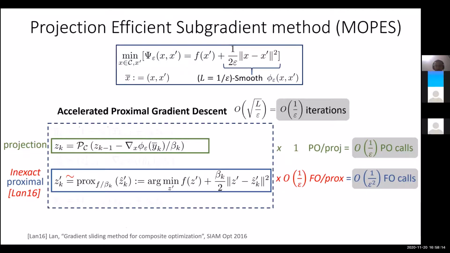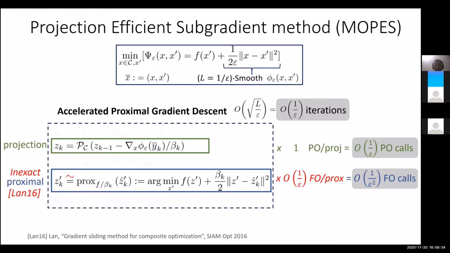So sounds good. So this is our first main result. The main result is an algorithm for non-smooth convex optimization which uses the optimal 1 over epsilon square first order oracle calls, but reduces the number of projection oracle calls from 1 over epsilon square to 1 over epsilon without any dimension dependence.